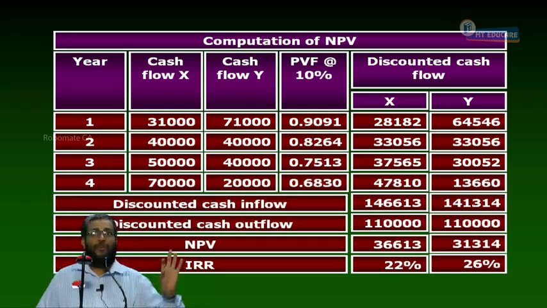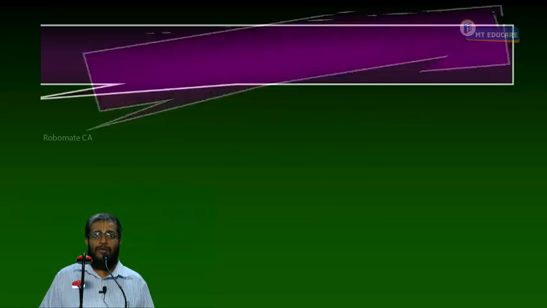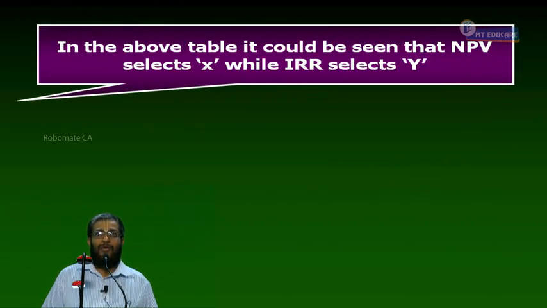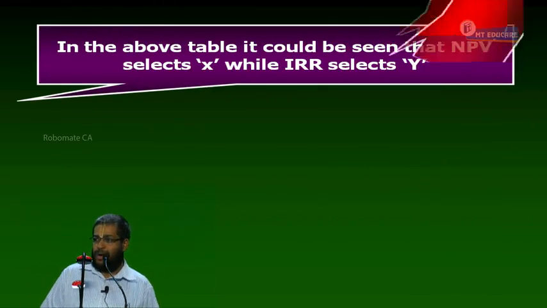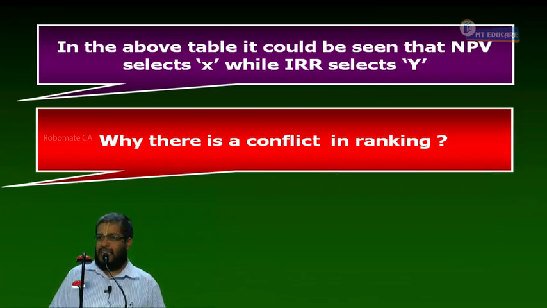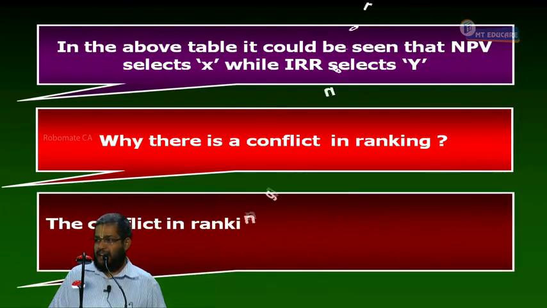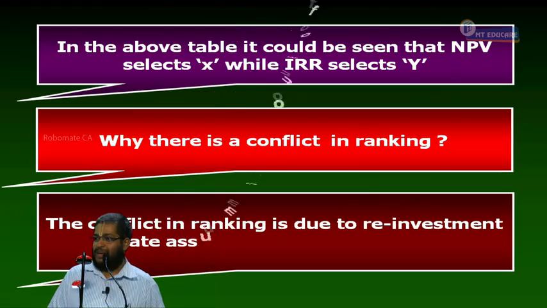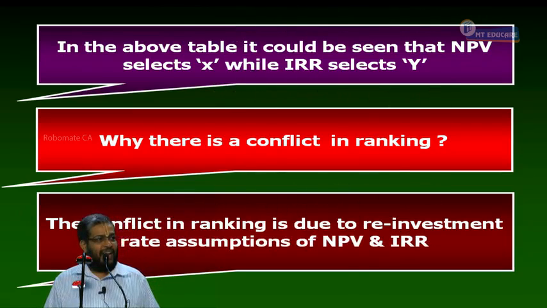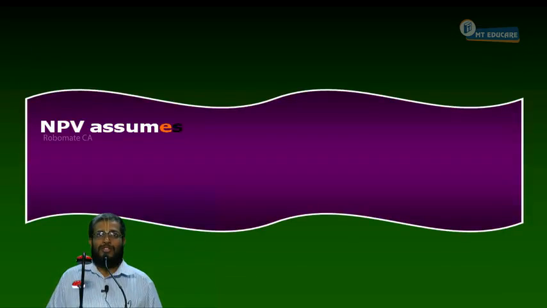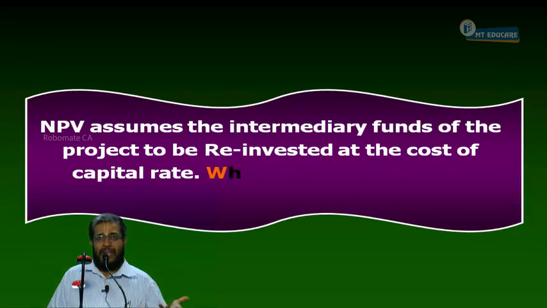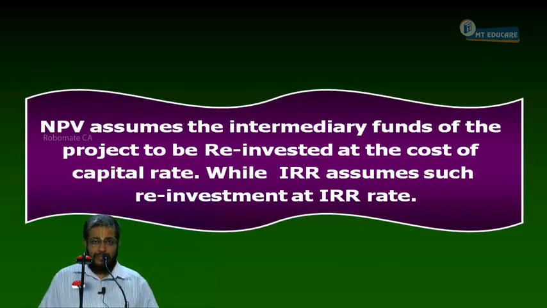Can I start or not? So this is what I have discussed. I put it in the slide now. First, in the above table, it could be seen that NPV selects X while IRR selects Y. Why is there a conflict in ranking? Tell me the answer. Exactly. The conflict in ranking is due to the reinvestment rate assumptions of NPV and IRR. NPV assumes intermediate funds of the project to be invested at the cost of capital rate, while IRR assumes such investment at what rate? IRR rate. Everybody accept or not?